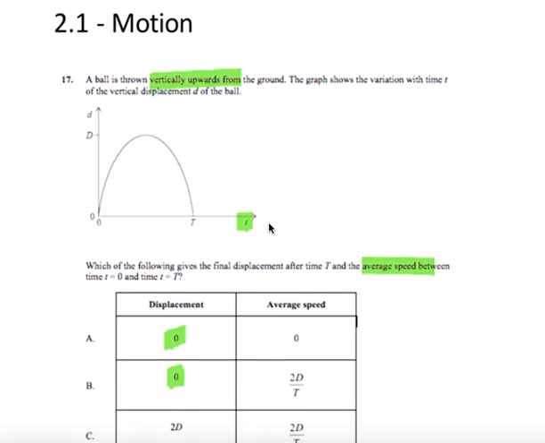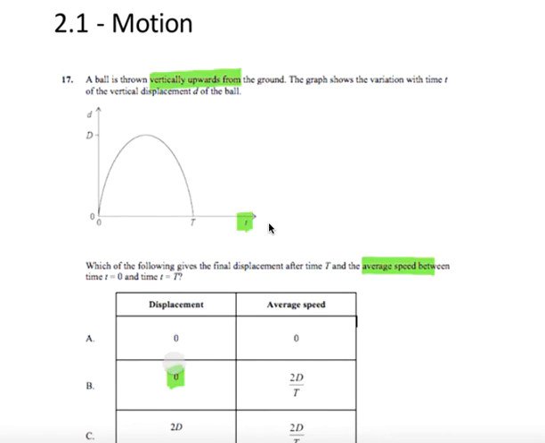The next question is the average speed 0 or not? And here's a little tricky thing. 2d over t looks like a complicated formula, but we don't actually need to worry about it because the only thing we have to determine is should the average speed be 0? And the answer is no.